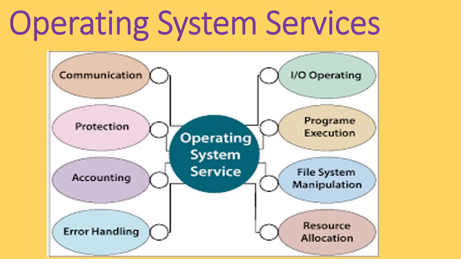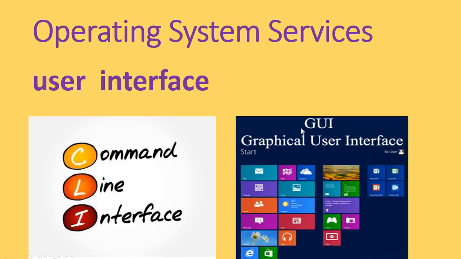The specific services provided by the operating system are of different types. These are the services we are using: IO, program execution, file manipulation, resource allocation, error handling, accounting, protection, communications. These are a few of the services of operating systems, and the very first one is the user interface.